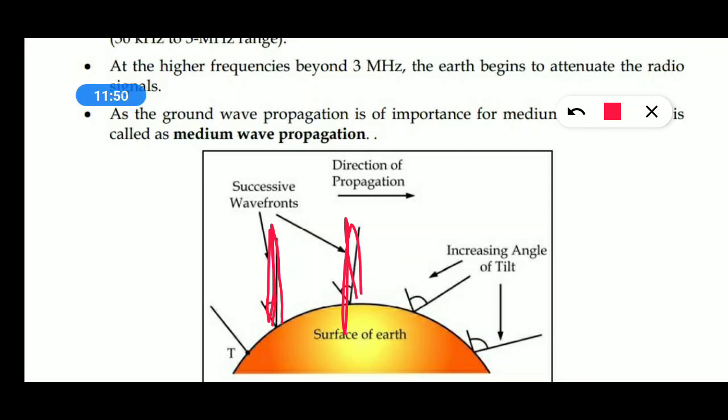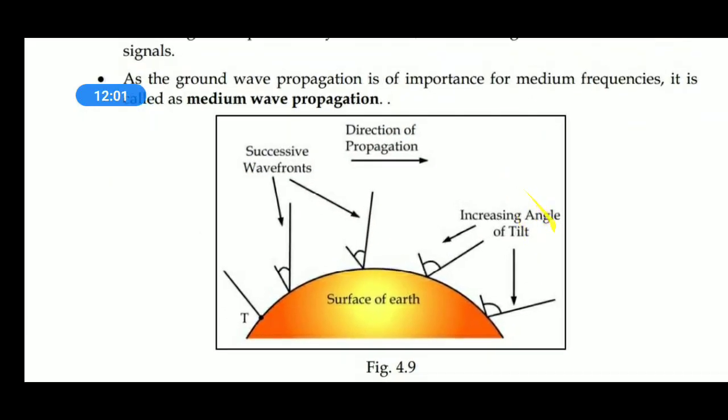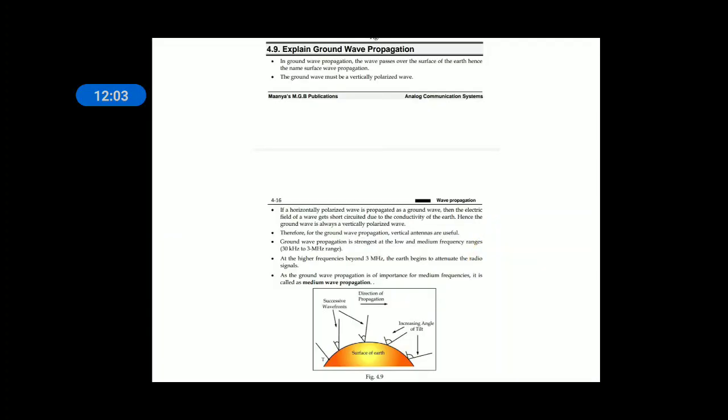And it is suitable for medium wave propagation. It is also called medium wave propagation. This is important: up to 3 megahertz means it is the MF band. This is the MF band, hence this ground wave propagation is suitable for medium wave communication, MW.